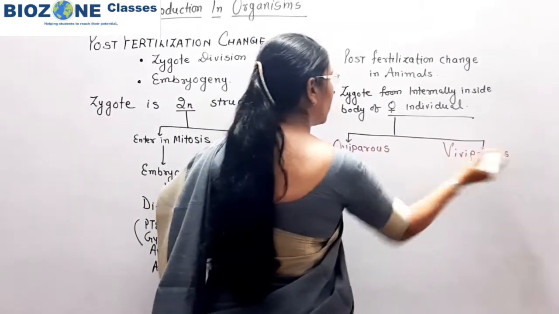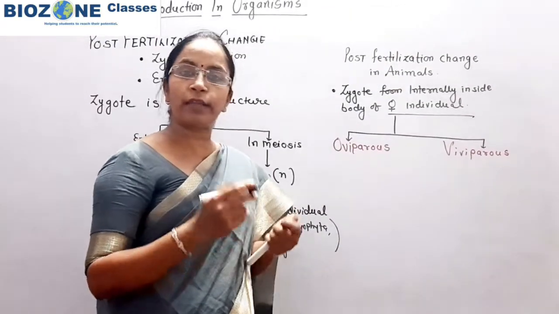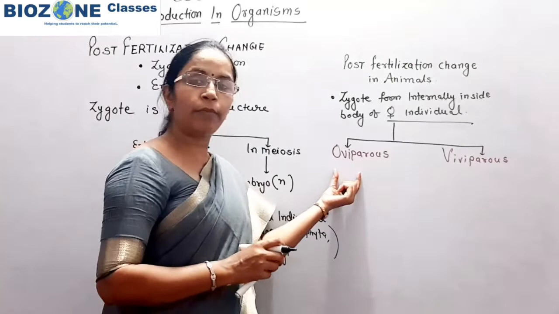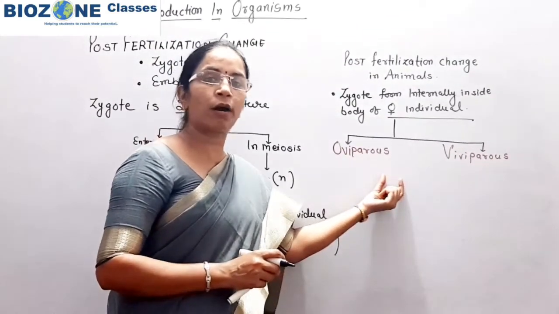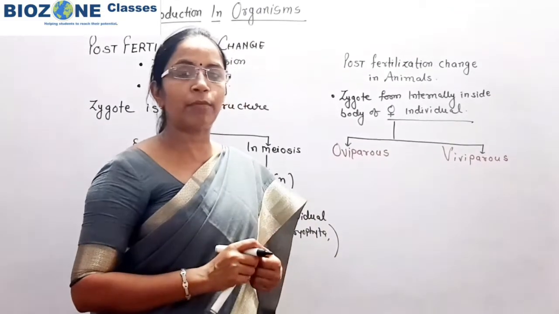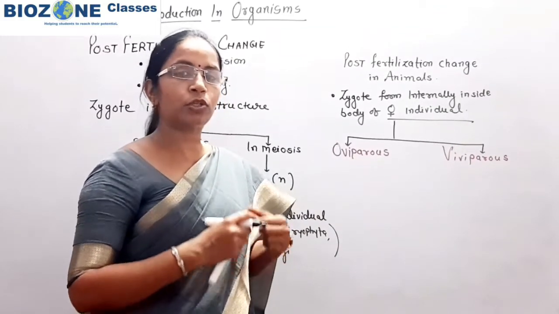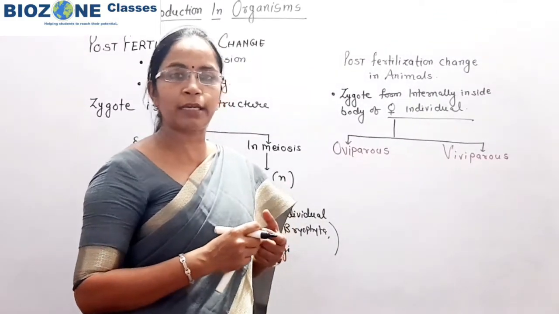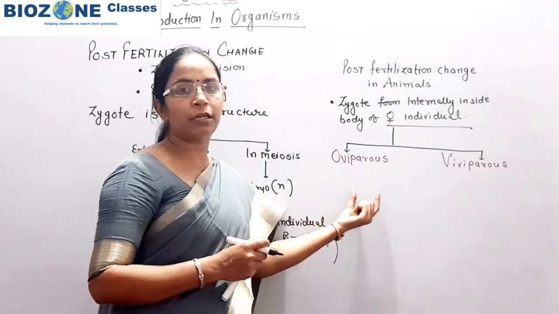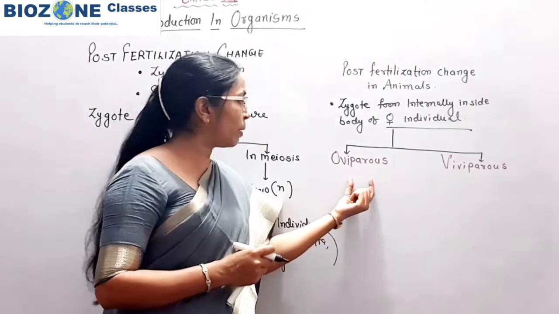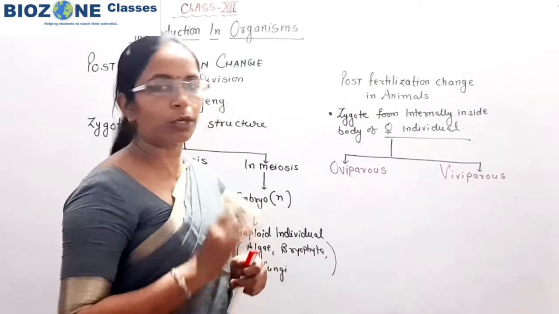This part you remember. If you go through the NCERT, in oviparous you find the definition: egg laying animals are called oviparous, and the egg may be fertilized or unfertilized. Unfertilized egg refers to the case of external fertilization. In external fertilization also an egg is released, but that egg is a female gamete. Oviparous animals also release the egg when internal fertilization takes place.